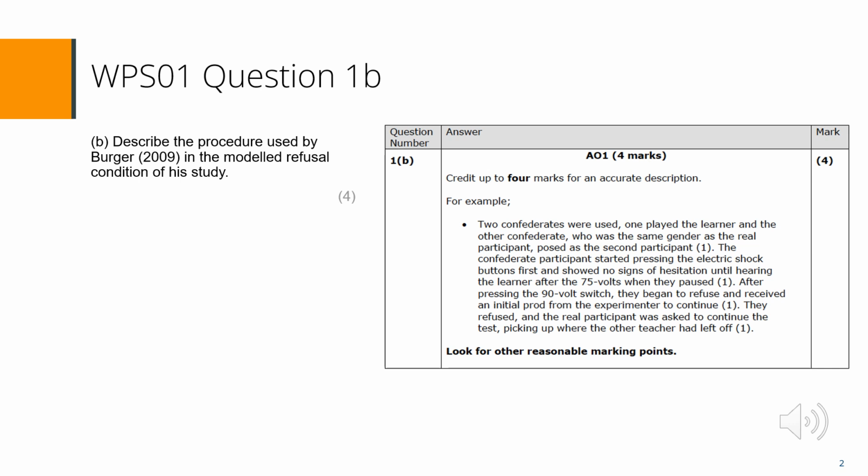With this question, most candidates failed to gain any marks as they did not have any reference to the modelled refusal condition in their answer. Candidates should read the question carefully and ensure they are answering the question that is asked. Those answers that did refer to the modelled refusal condition most commonly gained 2 marks. It was a lack of detail that stopped these candidates gaining more marks.